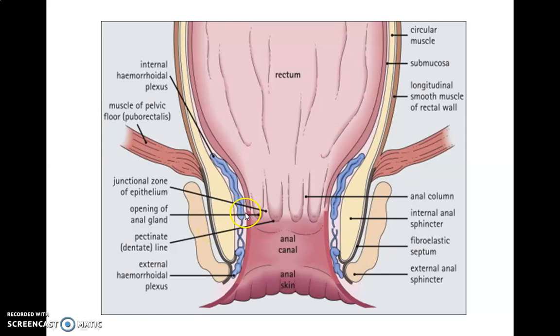Also there is one space called the submucous space of the anal canal, which lies above the white line between the mucous membrane of the anal canal and the internal sphincter ani muscle. It is important because it contains the internal venous plexus. This is the internal venous plexus.